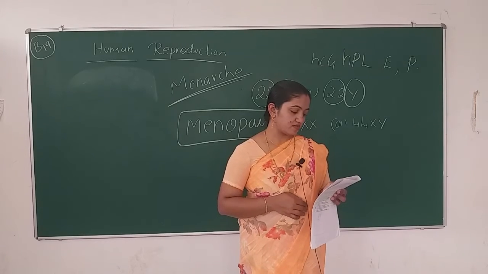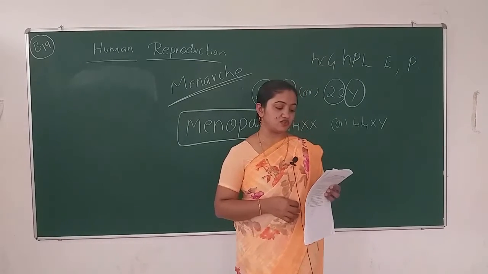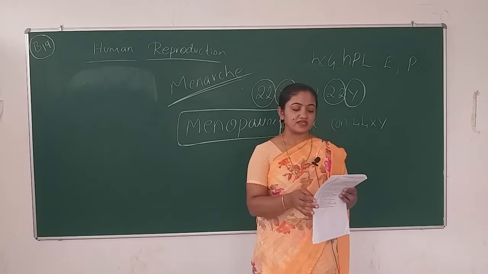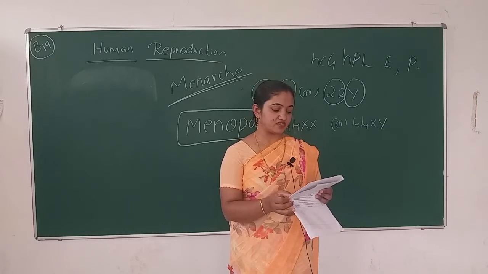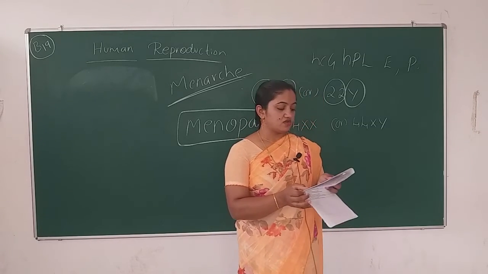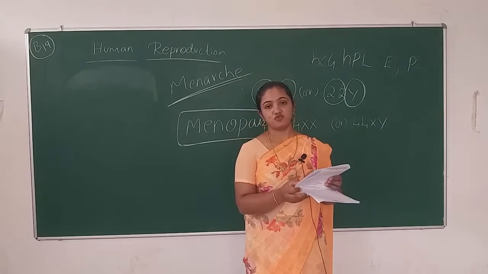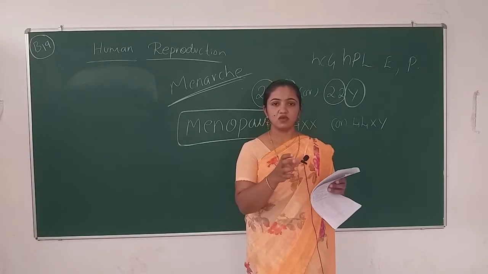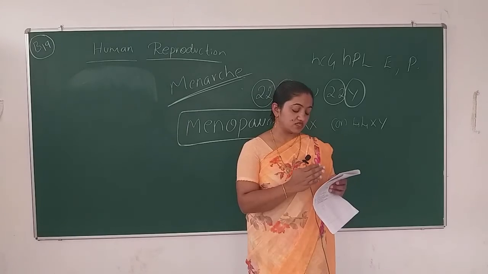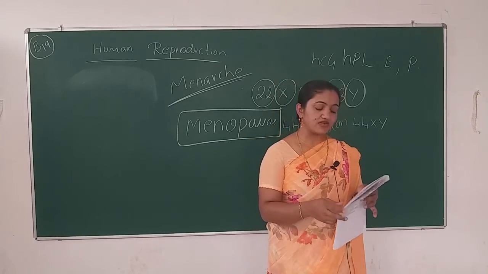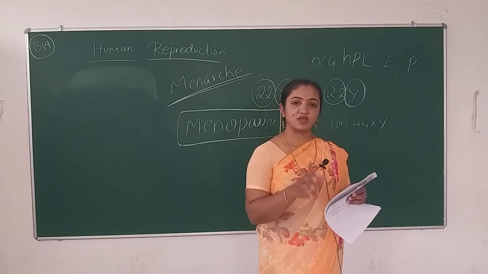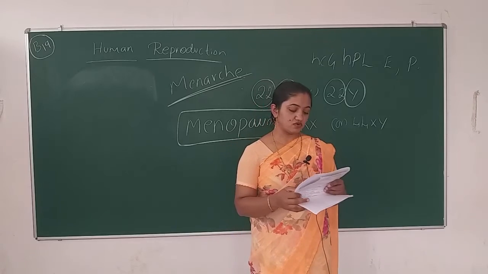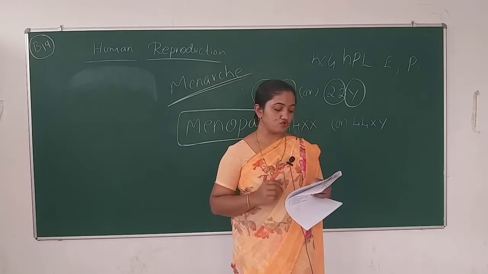And the next is: placenta is the structural and functional unit between the fetus and maternal body. Substantiate the statement. So you have to substantiate it, you have to prove it: how the placenta is performing its role, how it is performing a better function in between the fetus and maternal body. You have to write the answer for 2 marks only.